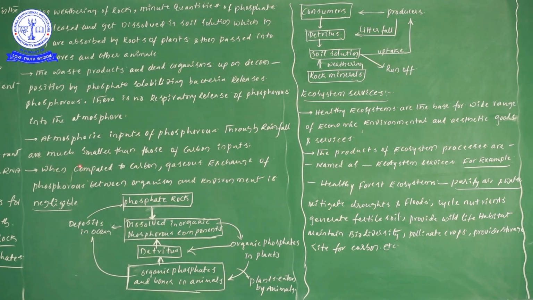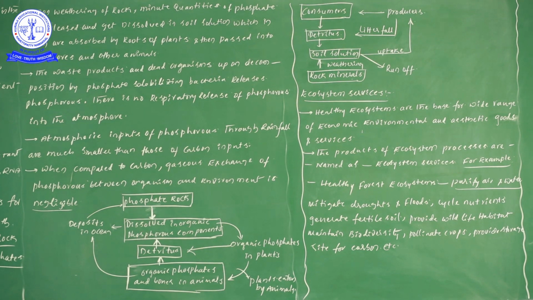In this particular case, I need to give a somewhat important explanation regarding the phosphorus cycle, how it takes place. Now you see the phosphate rock, which means phosphate is present in rocks. This phosphate is dissolved in the form of inorganic phosphorus components. Okay, so this is the case.